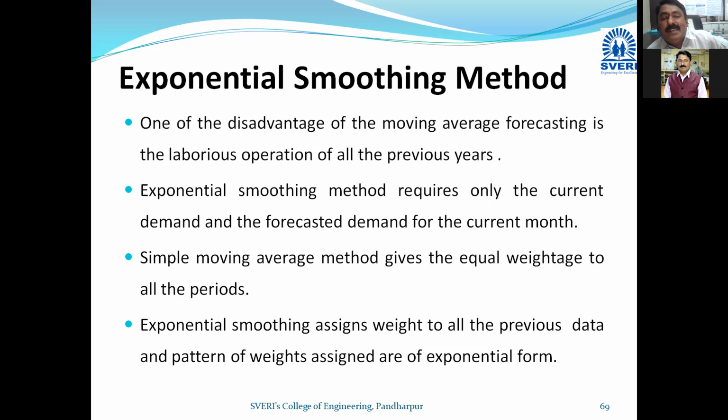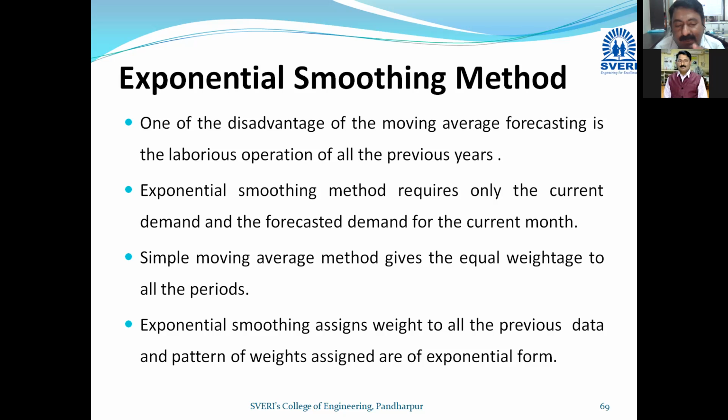Now the current demand: what is the actual sales? Let us assume the actual sales is 475. So the forecasted demand for December was 500, made in the month of November, and now I come to know from bookings and everything that the demand is 475. So exponential smoothing requires only this data: the current demand and the forecasted demand for the month you have selected. I have taken December as a better example.